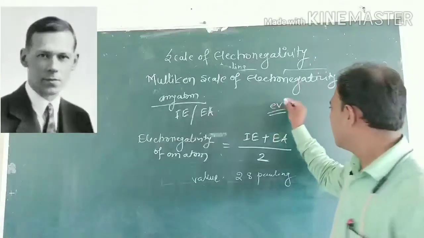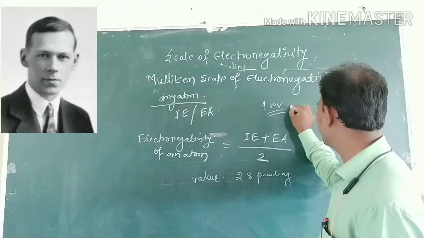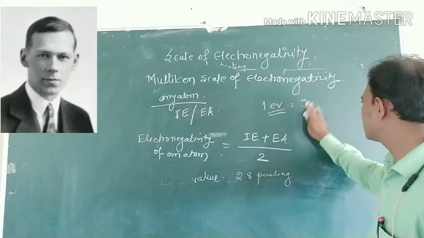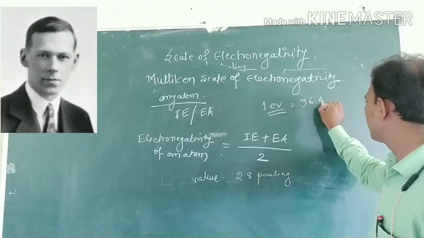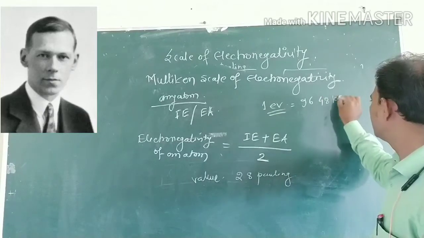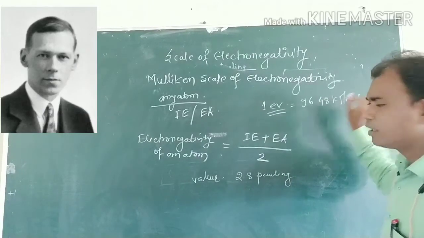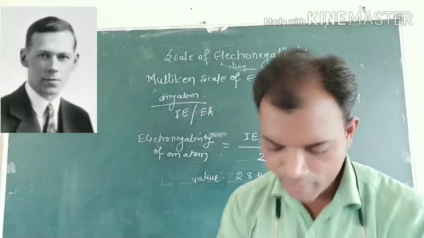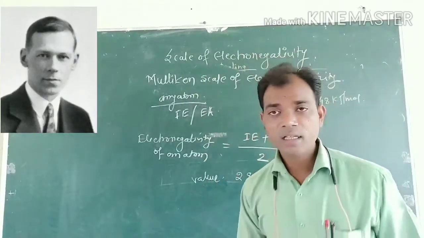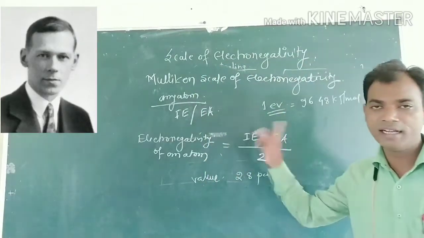And 1 electron volt is equal to 96.48 kilojoules per mole.